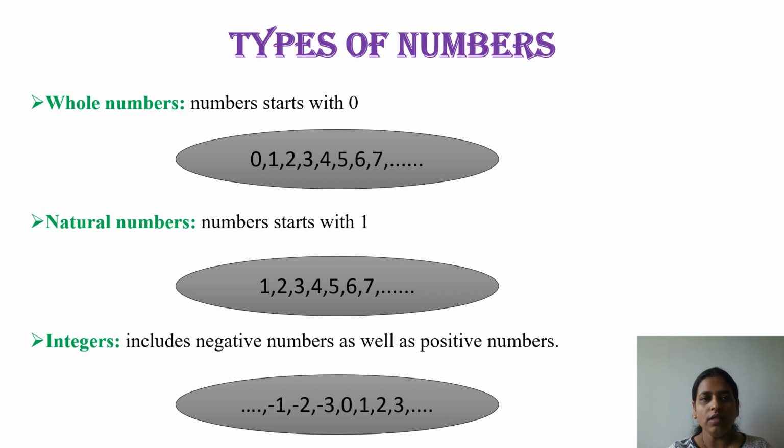Understand this? Just recall: a whole number starts with 0, a natural number starts with 1, and an integer includes negative numbers as well as positive numbers.